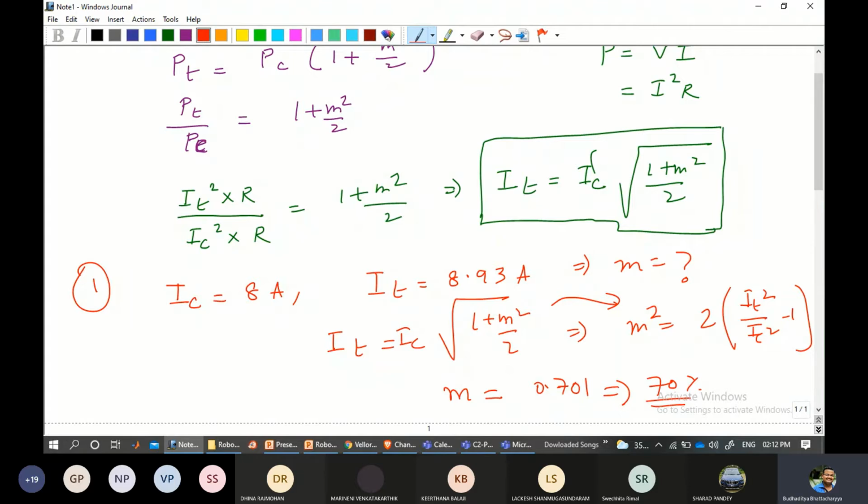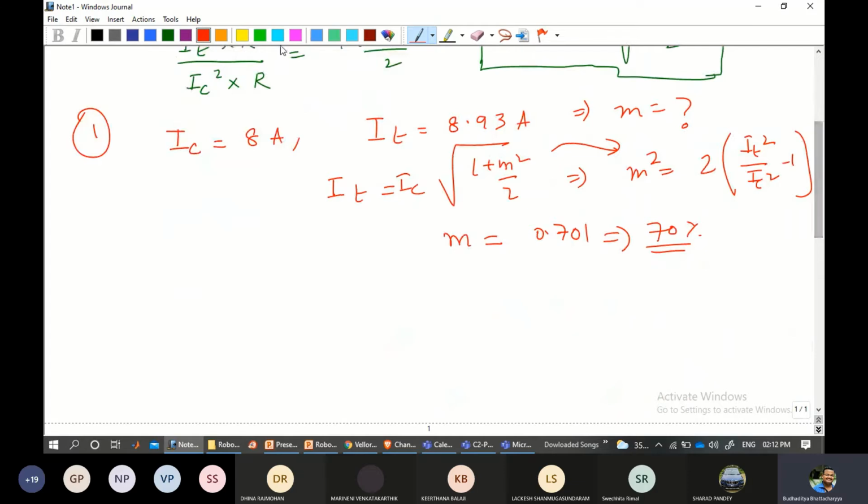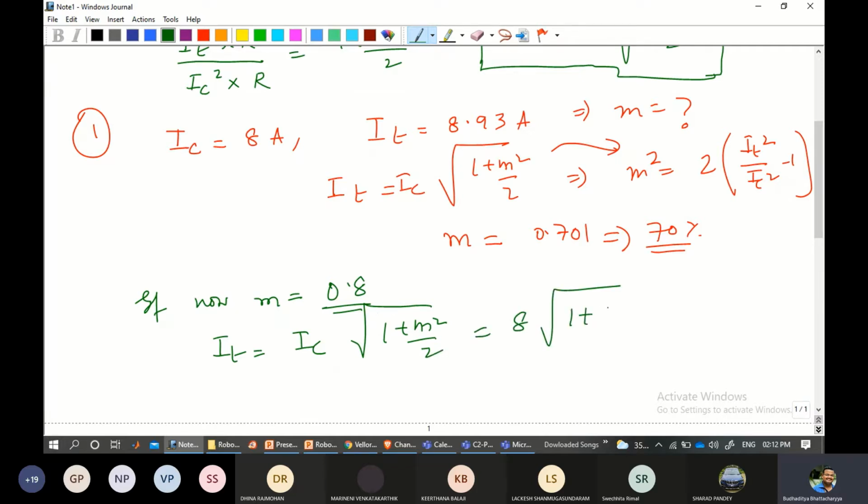So in that case, what will happen, that if I change it from 0.7, if suppose the question is to extend it, that if now my M or the modulation index changes to 0.8, instead of 0.7, then what will happen? So basically IT is equal to IC square root of 1 plus M square by 2. Now M is 0.8, you substitute over here. So 8 square root of 1 plus 0.8 whole square by 2, and this is around 9.19 ampere.